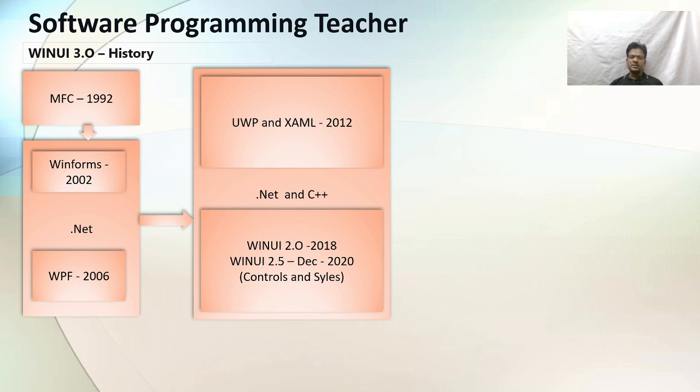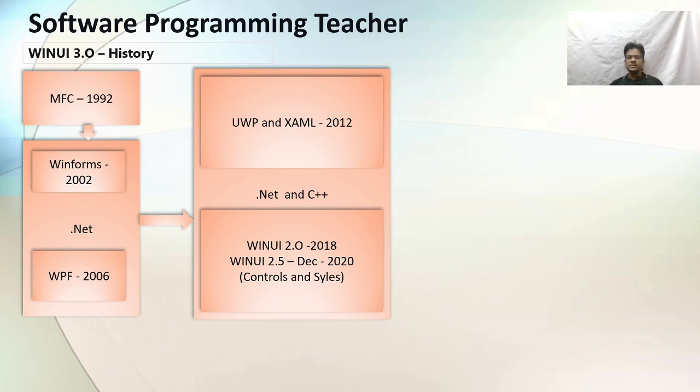UWP and XAML were both introduced in 2012. As I mentioned on the last slide, this was a major change at Microsoft. Now the next part is coming in .NET: Microsoft WinUI 2.4.